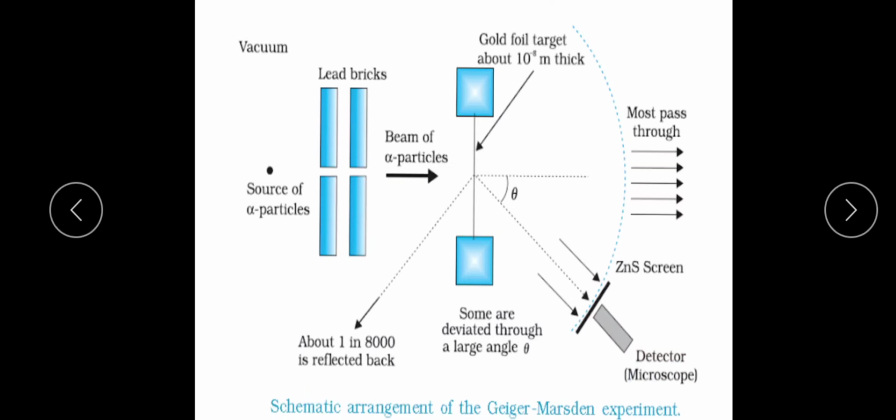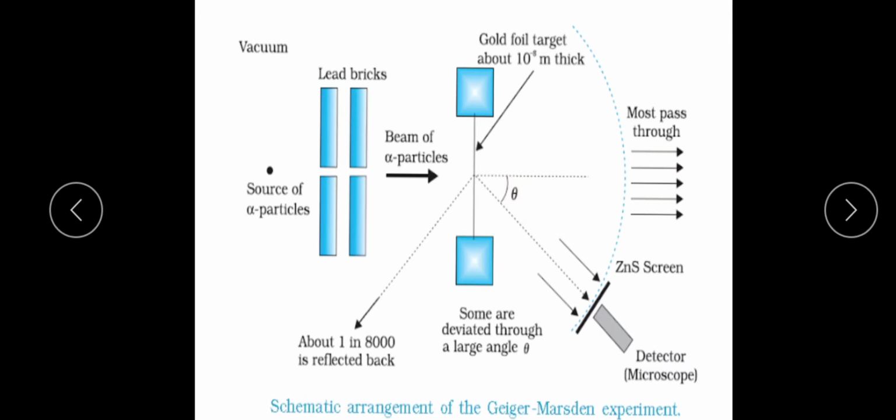The flashes are counted at different angles from the direction of the incident beam, so from the direction of the incident beam we can measure the angle. This is the angle of deviation theta, which is called the scattering angle. It is the angle between the incident path of the alpha particle and the deviated alpha particle.